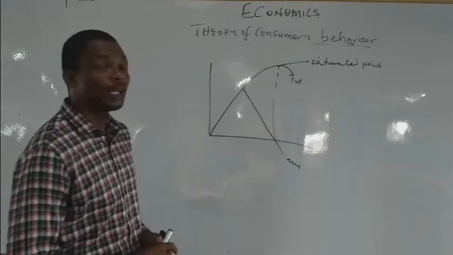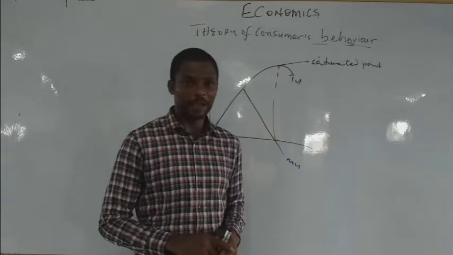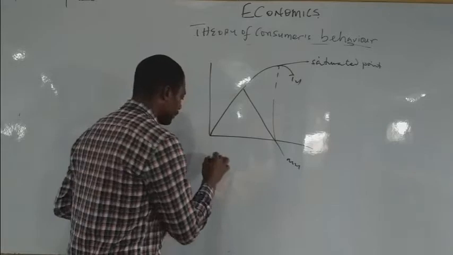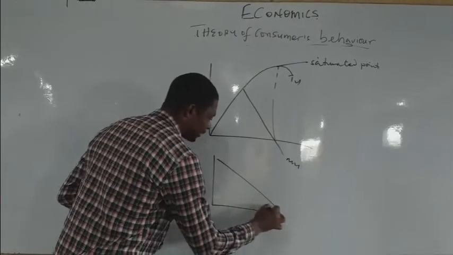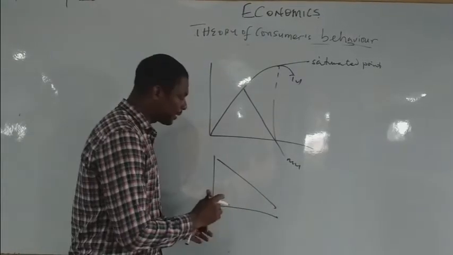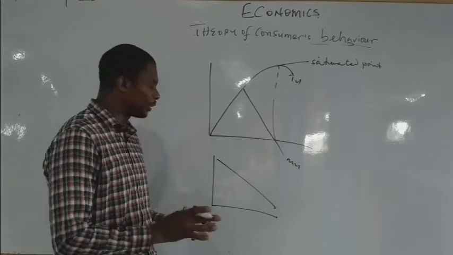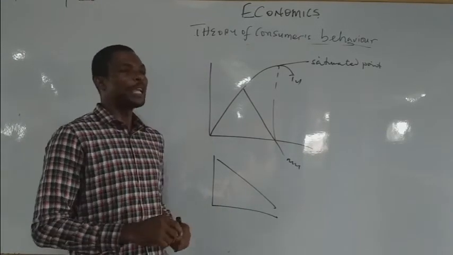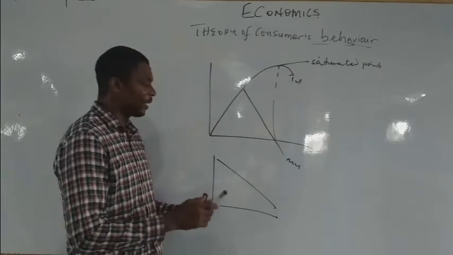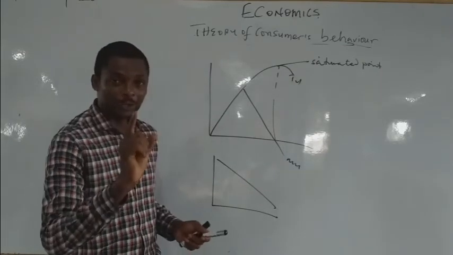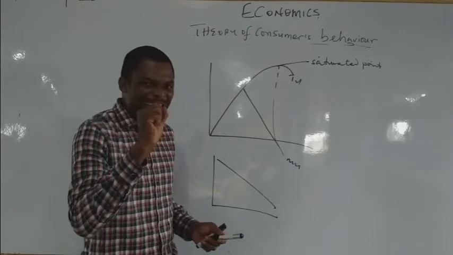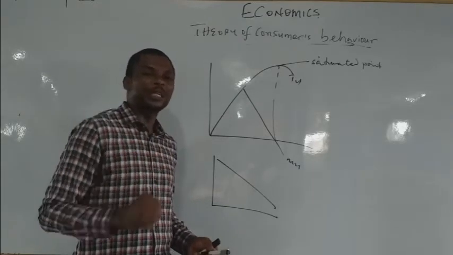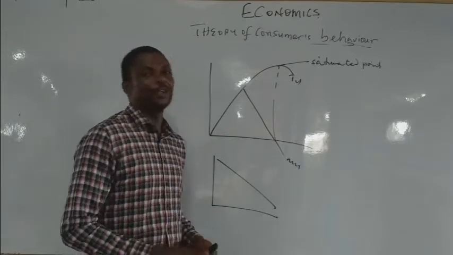Now there's another thing we need to know, which is known as the budget line. What is a budget line? This is how a budget line looks. A budget line is the combination of goods that can be purchased within a consumer's income bracket. Let me help you out. If you are working and you have 100,000 naira as your income, that 100,000 naira is the budget line. Everything you want to purchase is going to be within the 100,000 naira.